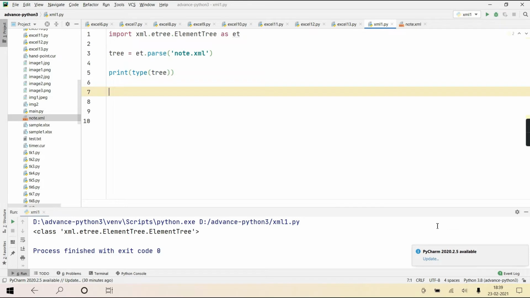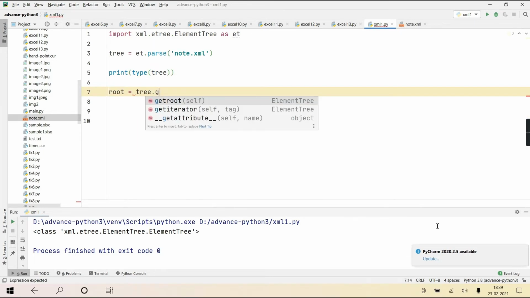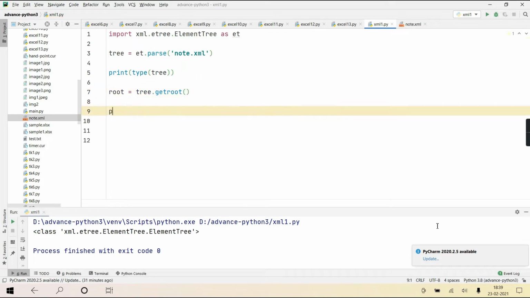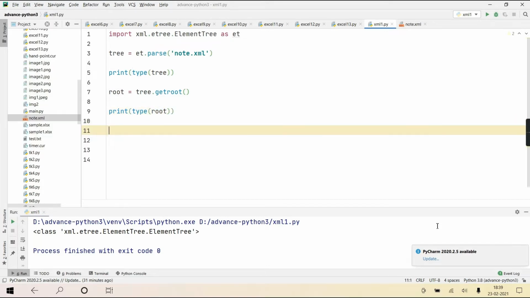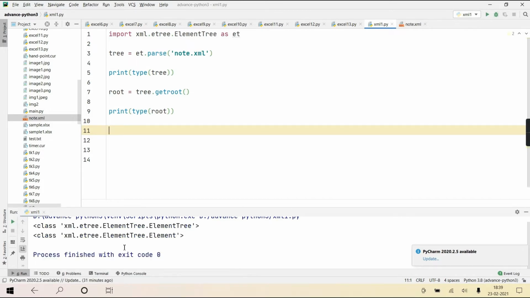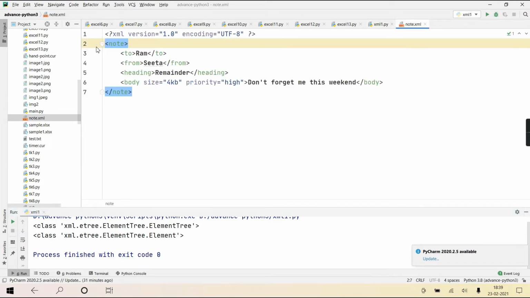See, in this program only, if I write root = tree.getroot() and print its type, type(root), it will give that it's an object of class Element. Can you see? But this root is representing whom? This note.